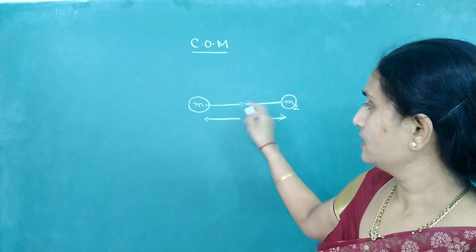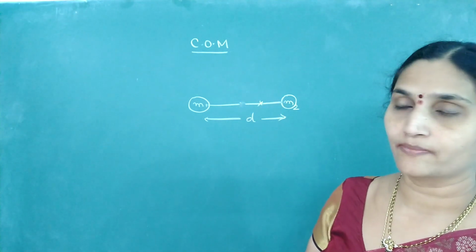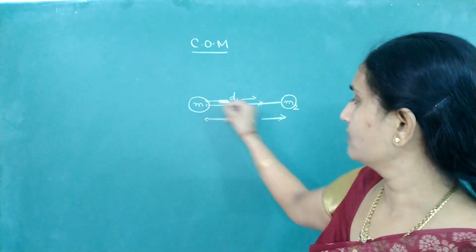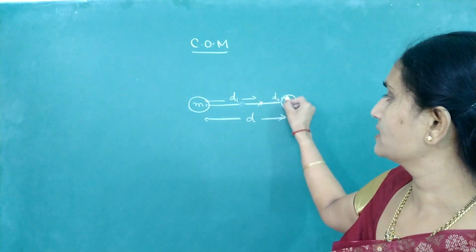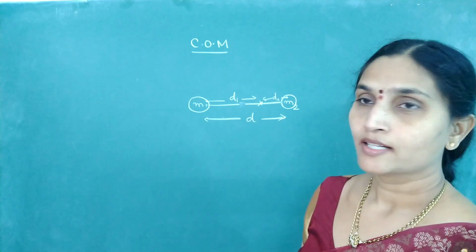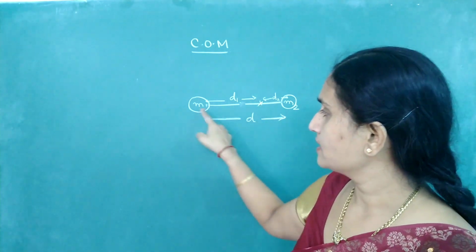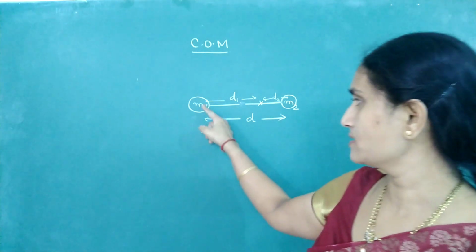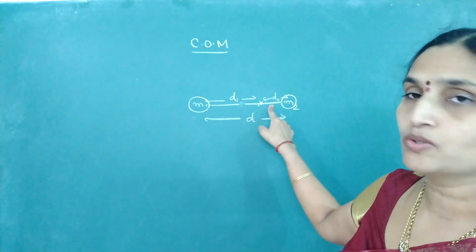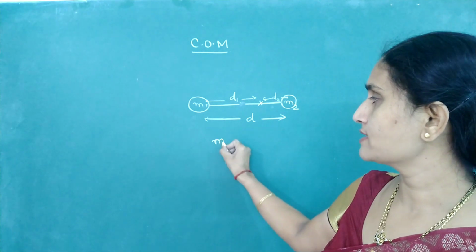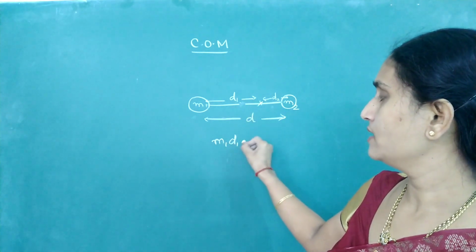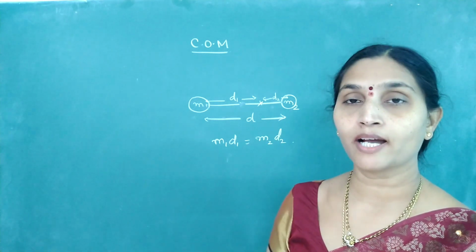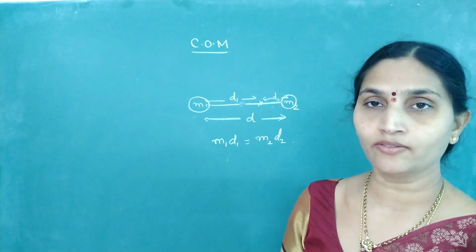So if this is the location of the center of mass, the distance from m1 I will take as d1 and this distance I will take as d2. Since the distance of the center of mass is inversely related to mass, the heavier the mass, the smaller the distance. So m1 d1 should be equal to m2 d2. The more the mass, the lesser is its distance from the center of mass.